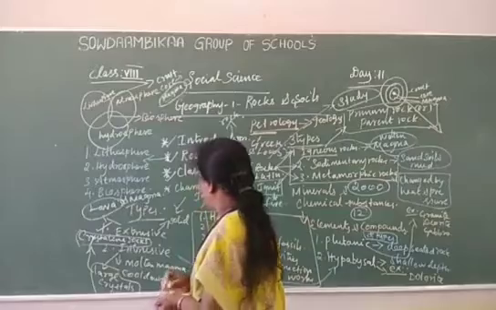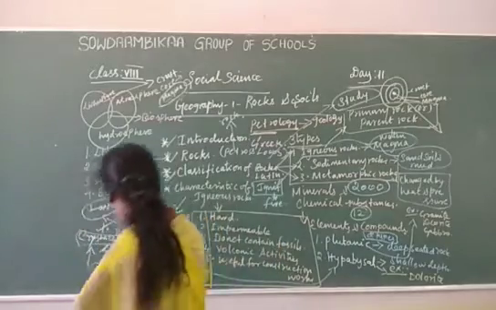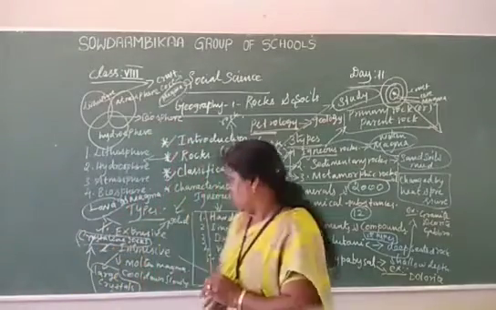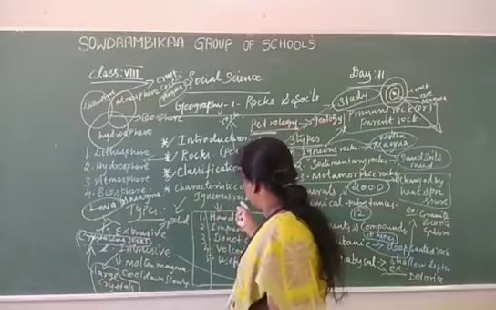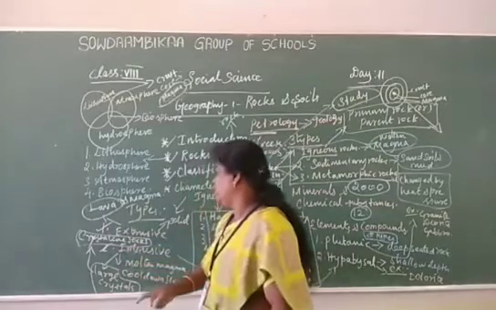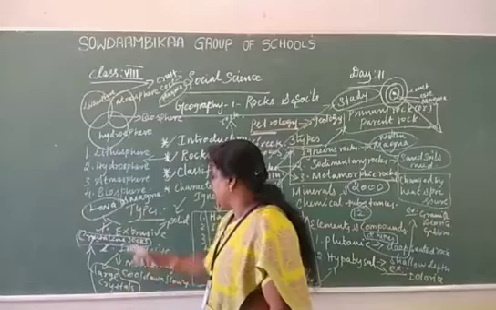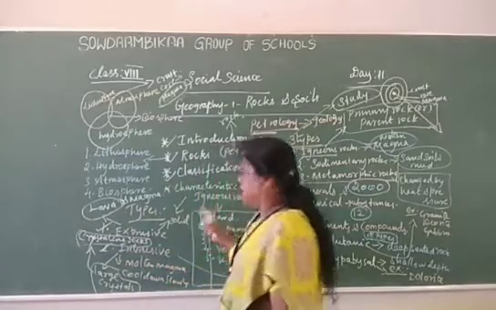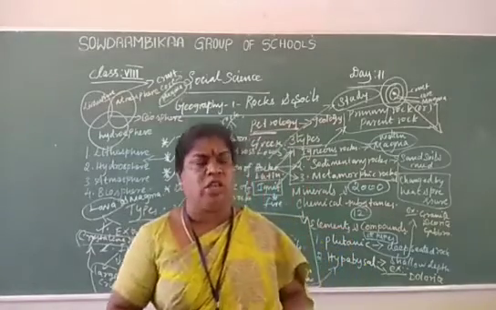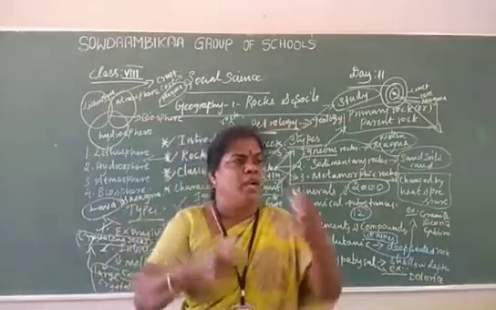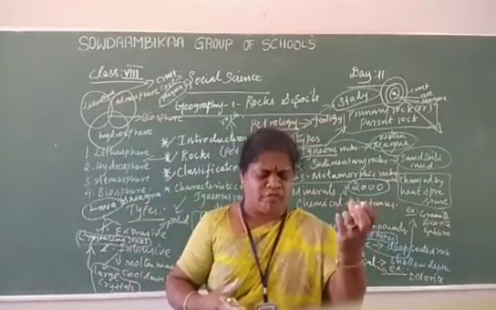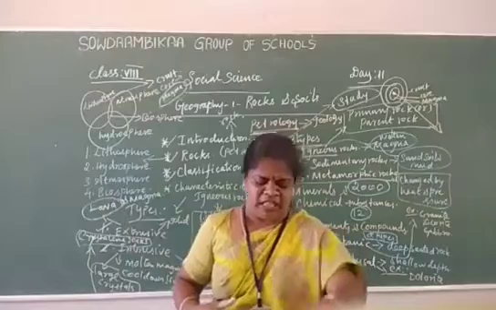Next we are going to discuss intrusive igneous rocks. Igneous rocks are divided into two: extrusive and intrusive. What is the meaning of intrusive? These are also molten magma from the interior part of the earth.